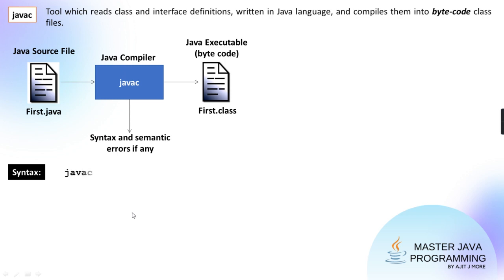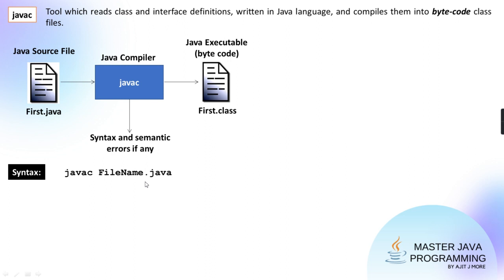See here, the syntax I'm telling. If you are not going to use any IDE, an integrated development environment, at the very initial stage you are going to do each and everything manually on the command prompt, that is your terminal prompt or shell prompt. In a Linux based system, you'll call it a shell prompt; you'll open a terminal and do it there. Or in Windows, you'll open a command prompt. So javac and then the file name.